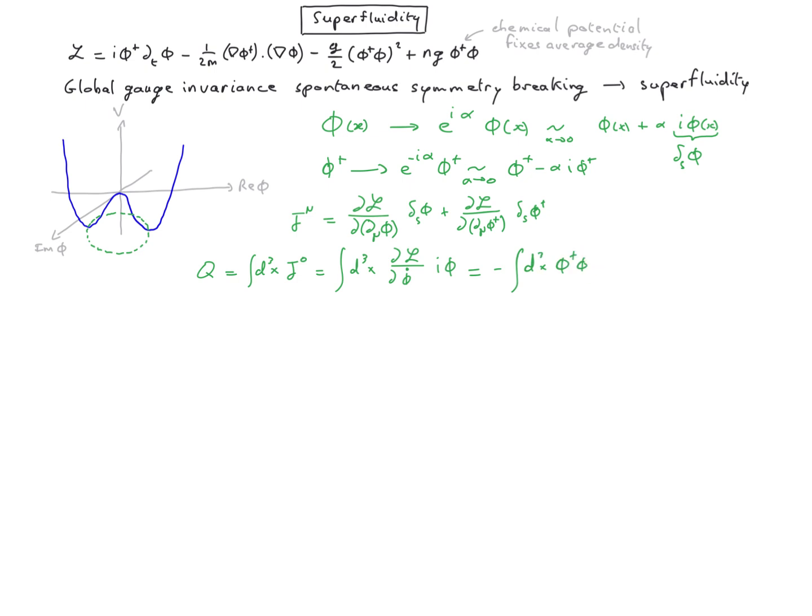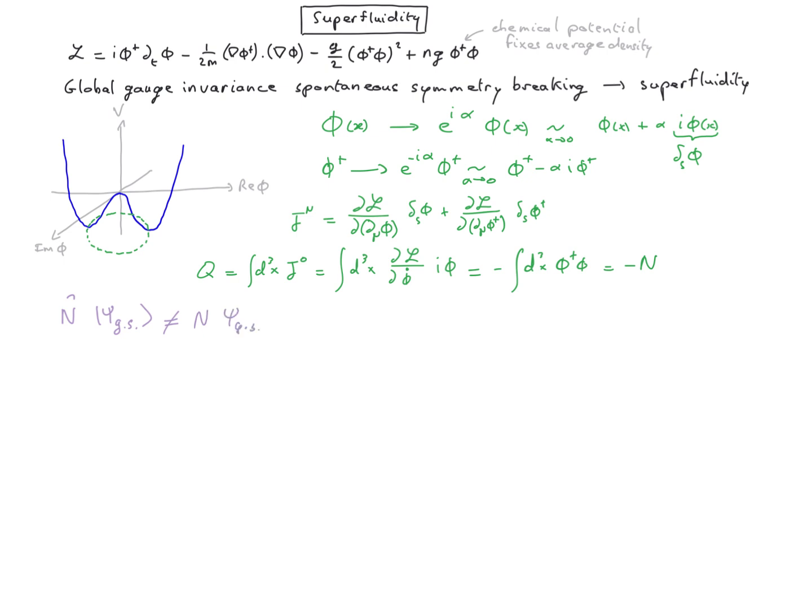Phi kills the particle in X, phi dagger creates one, and therefore phi dagger phi counts the number of particles in X. Integrated over X, that gives us a number of particles. So global gauge invariant spontaneous symmetry breaking means that the number of particles is conserved by the Lagrangian because it's a good symmetry of the Lagrangian, but the ground state does not have necessarily a well-defined number of particles. What it means is that when we canonical quantize, we have a particle number operator, and the ground state is not necessarily an eigenstate of this particle number operator.